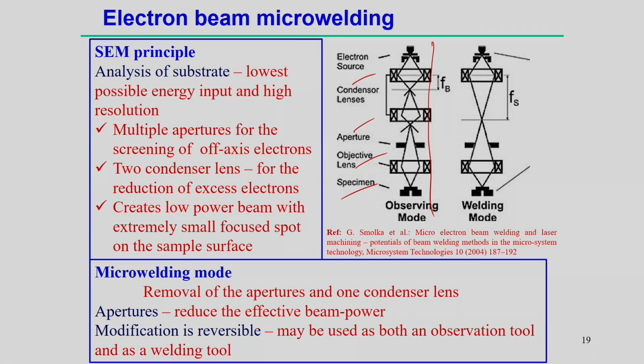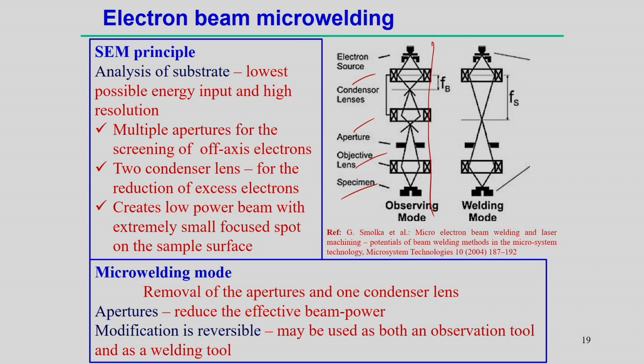Two condenser lenses are used for the reduction of the excess electrons, that is the purpose of using the condenser lens. And finally, it creates a low power beam with an extremely small focused spot on the sample.